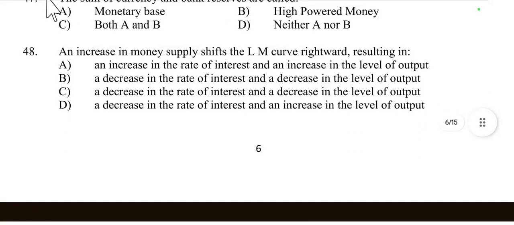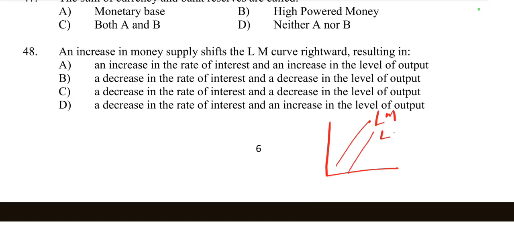Then question number 48. An increase in money supply shifts the LM curve rightward, resulting in an increase in the rate of interest and increase in level of output, decrease in rate of interest and decrease in level of output, or decrease in rate of interest and increase in level of output.